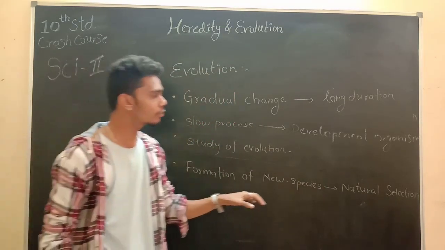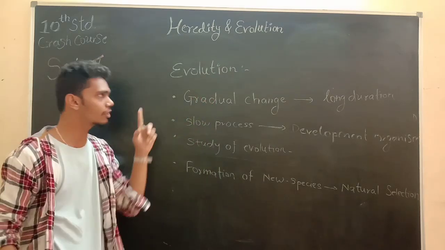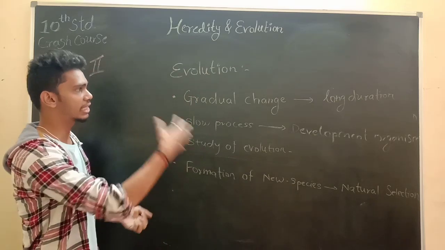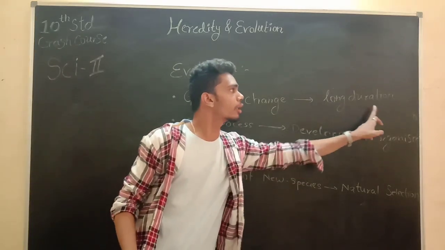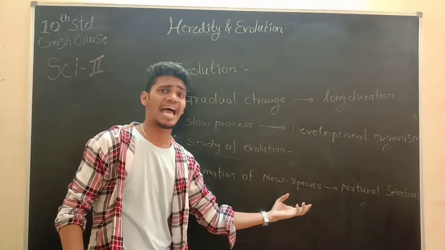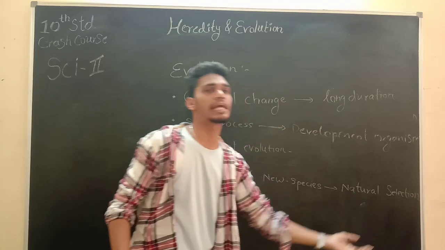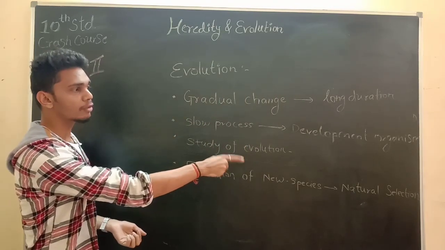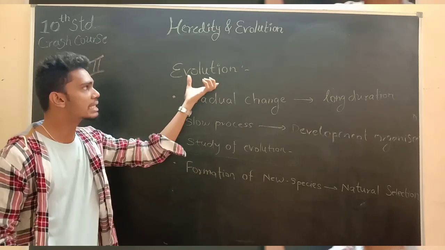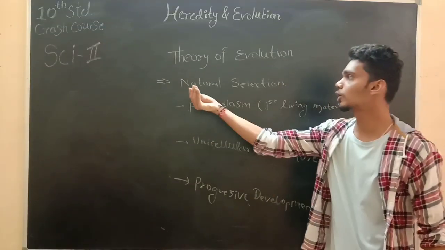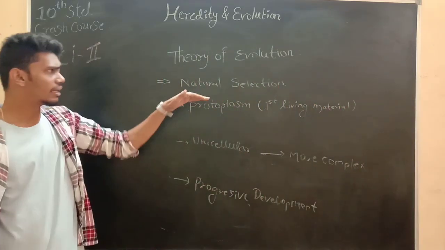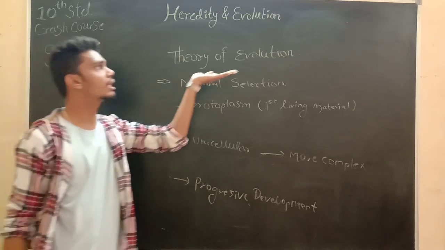Next one is the formation of new species. What is formation of new species in evolution? Definitely the formation of new species, because a lot of changes take place over a long duration. There are so many changes that it gives rise to a new species, and that is nothing but your natural selection. On the basis of natural selection, there is the theory of evolution that we will study in the next slide. The theory of evolution is based on natural selection. Natural selection is what actually gives rise to evolution.